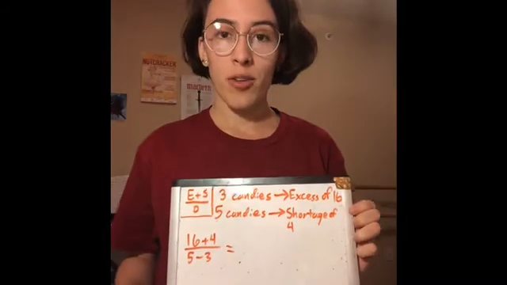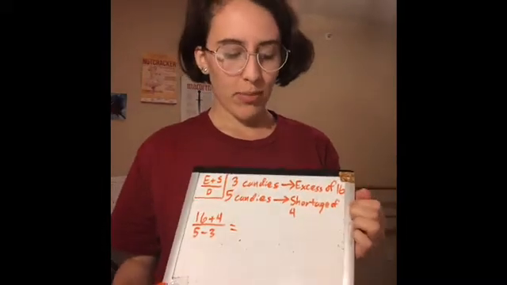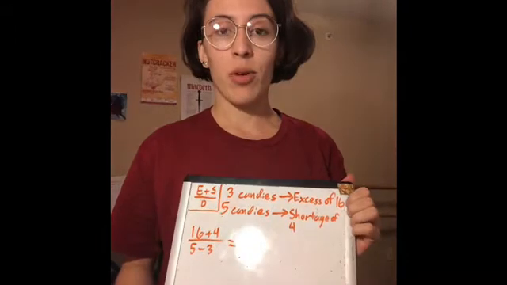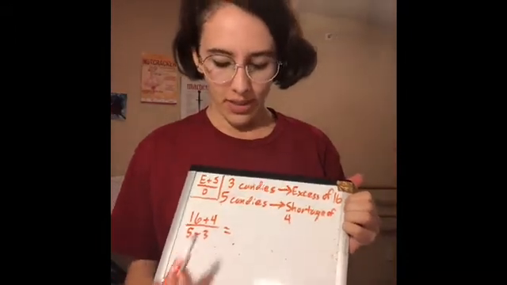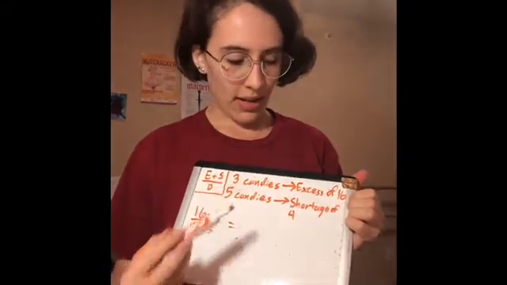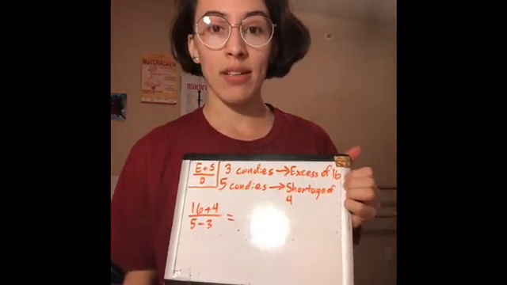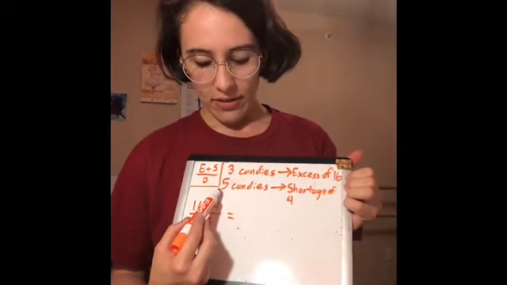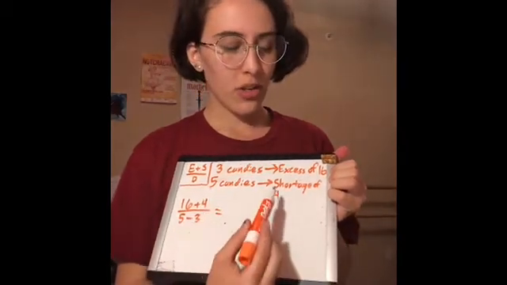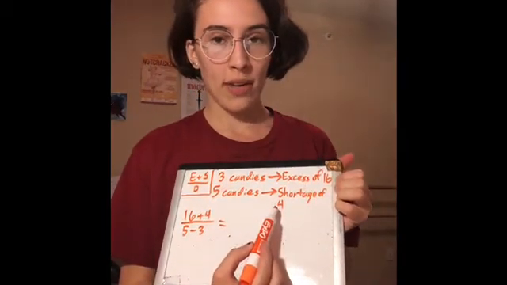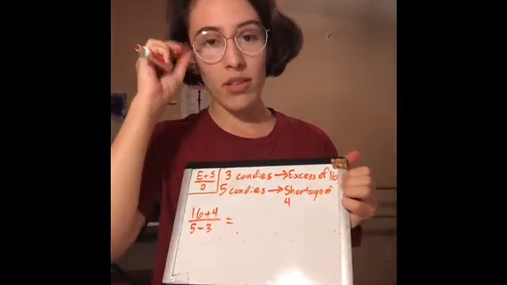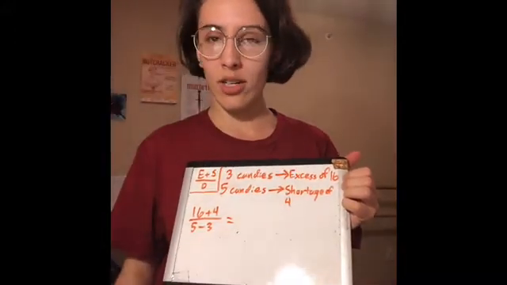So let's do our first practice problem. In this problem, a teacher has a bag of candies that she wants to give out among her students. If she gives each student 3 pieces of candy, she has an excess of 16 pieces, which means she has 16 pieces left over. If she gives each student 5 pieces of candy, she is short 4 pieces of candy. And the problem wants to know how many students are in her class.